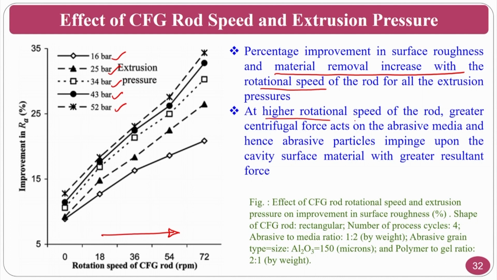At higher rotational speed of the rod, greater centrifugal force acts on the abrasive medium and hence the abrasive particles impinge upon the surface and more peaks will be sheared. That means if my peak is like this, what will happen? If my force is less, only this much is removed. If force is more, this much will be removed. So the change in roughness will be more.